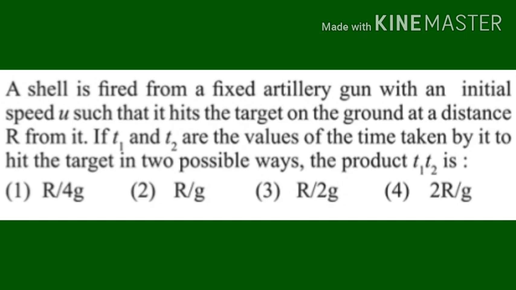A shell is fired from a fixed artillery gun with an initial speed u such that it hits the target on the ground at a distance r from it. If t1 and t2 are the values of the time taken by it to hit the target in two possible ways, the product t1 t2 is: first one r by 4g, second r by g, third r by 2g, and fourth one 2r by g.